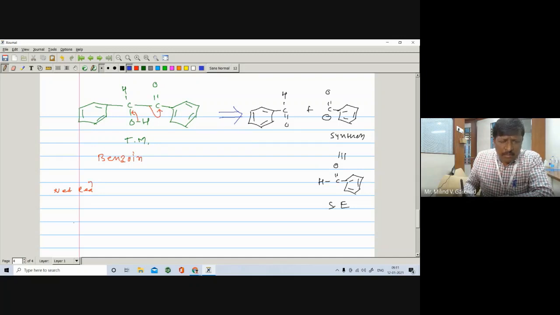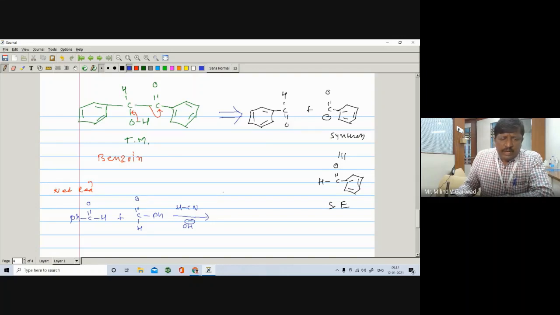The starting compound is benzaldehyde, C double bond O, here is the H plus C double bond O, here is the H and here is the Ph. Ph is benzene. The reaction takes place in the presence of HCN, cyanohydrin, in the presence of a base like alkali, NaOH or KOH.